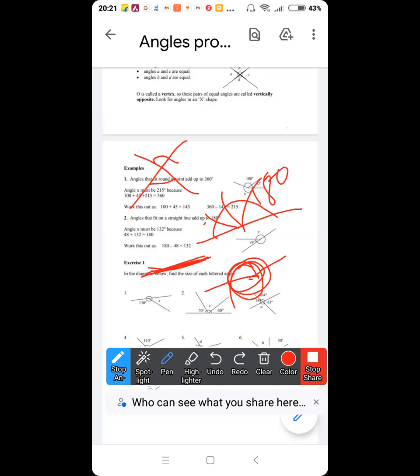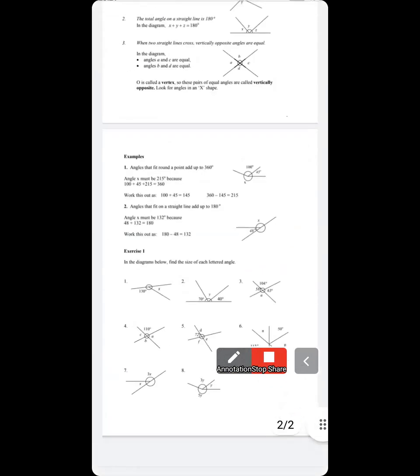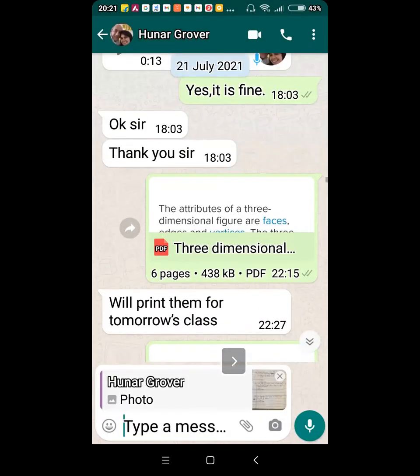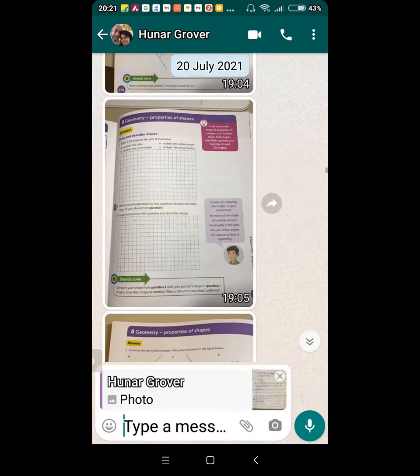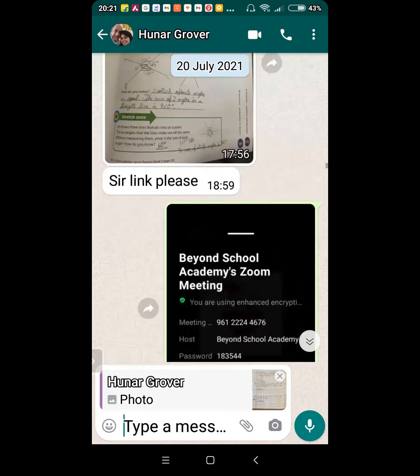They're called some name, right? Complementary, supplementary, that type? I don't remember. Then Roman numerals are not there? Nope. Then